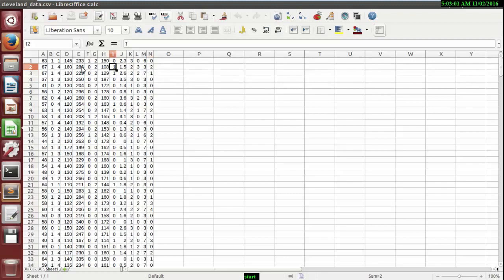So what we can see is that with the help of these attributes, we are able to predict whether a person has disease or not. The value of n represents the indicator. At this indicator we can say whether the person has disease or not, while the values from a to m represent the features, the input variables.